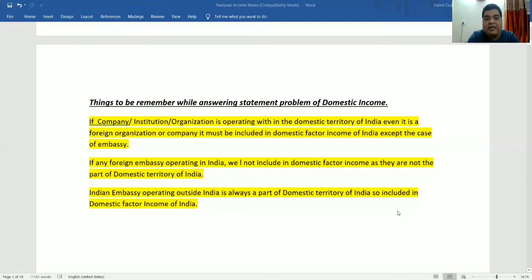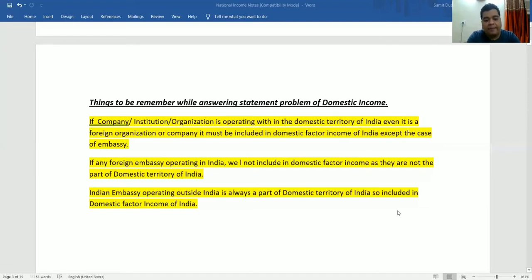Answer is no. Why no? Because Indians are working in the US embassy, and the US embassy is not a part of the domestic territory of India, so it is not included in the domestic factor income of India.